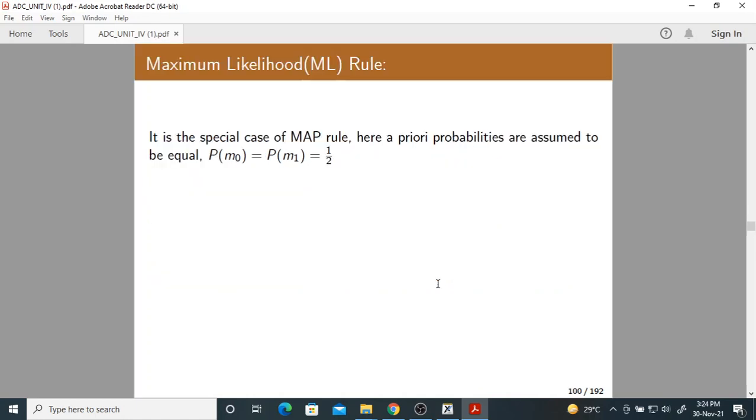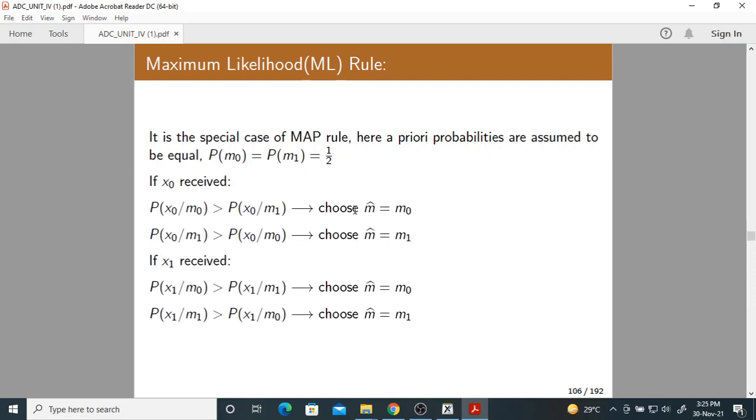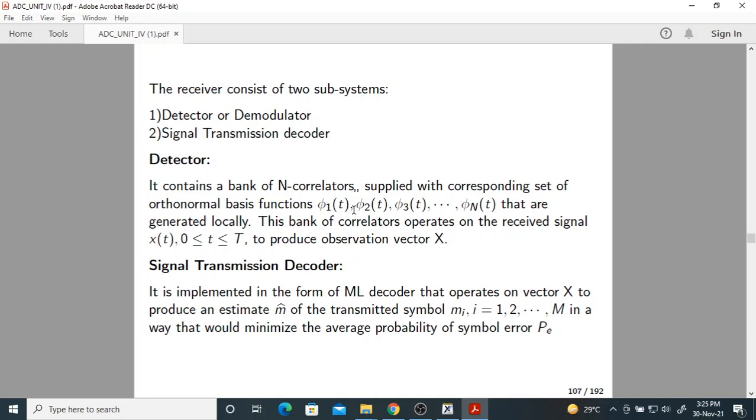Now the ML rule, obviously the name itself indicates we choose the maximum likelihood or transition probabilities. But whenever the symbols are equiprobable, the MAP rule is the same as the ML rule. So that's why the ML rule is a special case of the MAP rule. These are the two parts of the receiver, detector, demodulator, and transmission decoder. Whenever all the symbols are equiprobable, we prefer to go for ML because ML is the same as MAP.